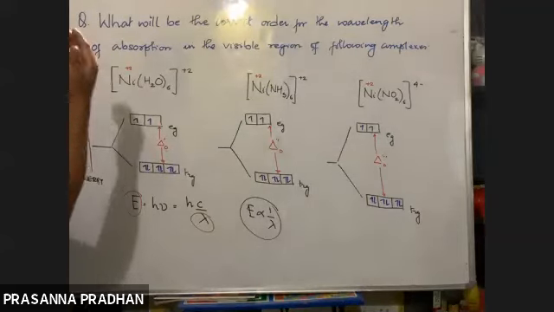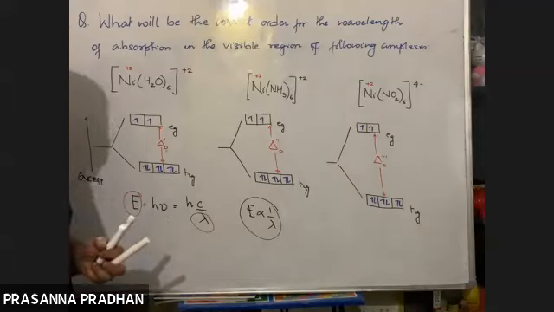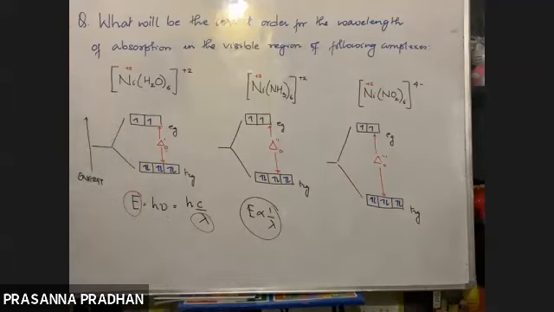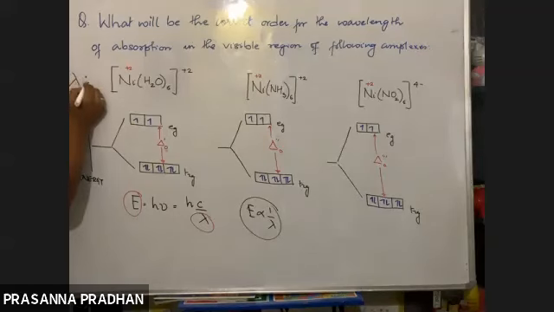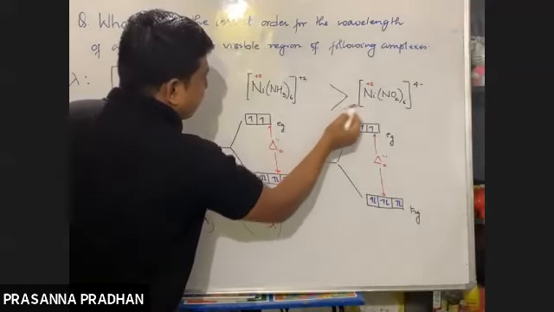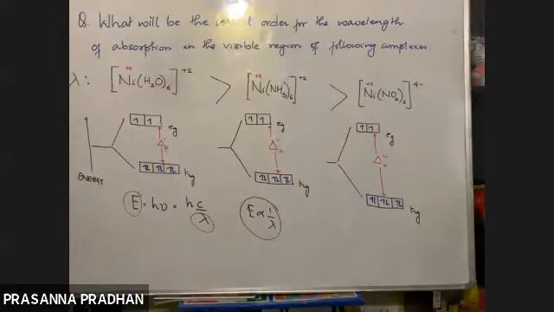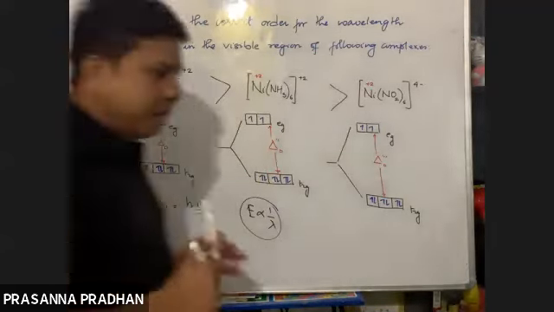So what will be the correct order of wavelength? Which complex will absorb light having least wavelength then? Nitrite. So this is the correct order of wavelength of light absorbed. This will absorb light having least wavelength, followed by this, followed by this. So this is the concept. Very important.